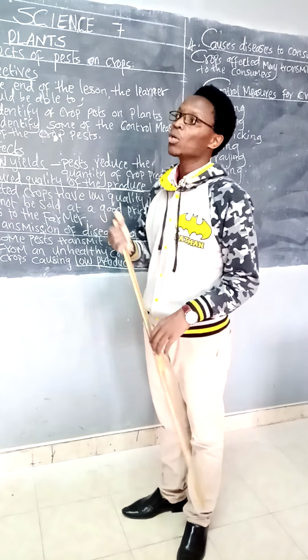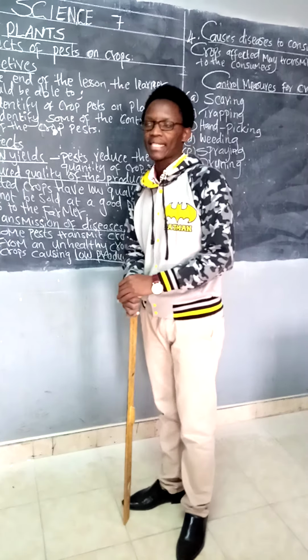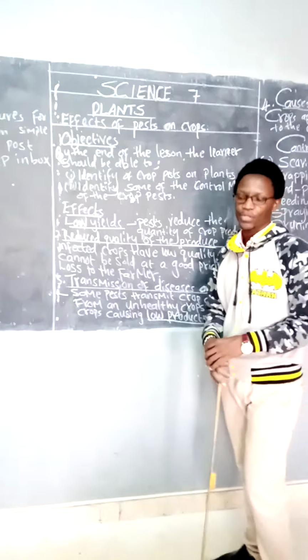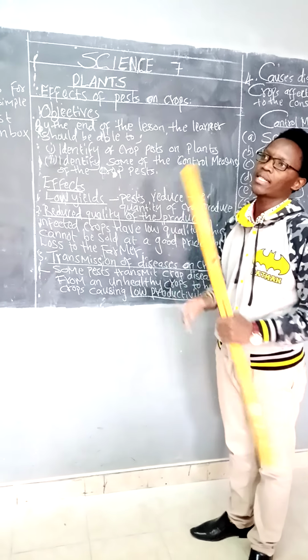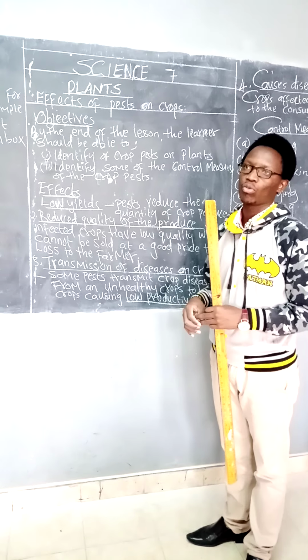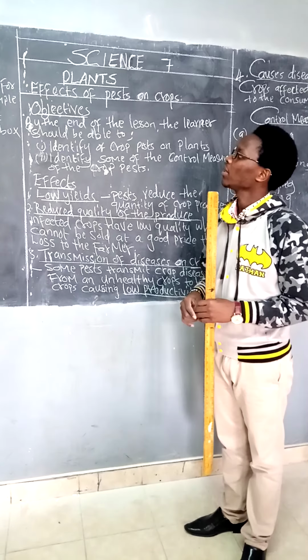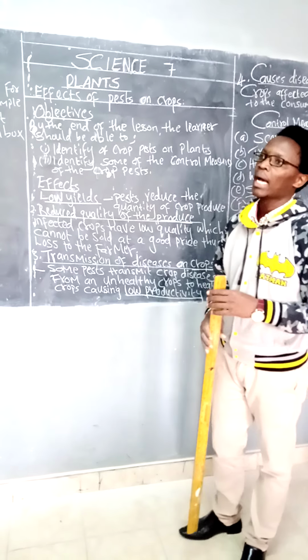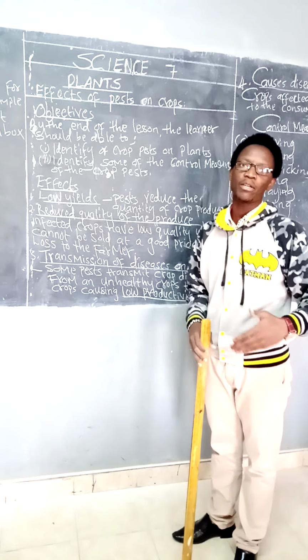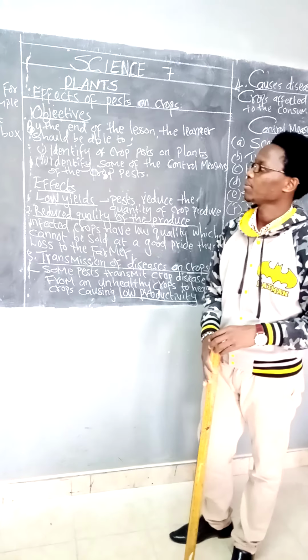So today we shall be looking at effects of pests on crops. Effects of pests on crops. What dangers do they cause on crops? The effects. So before we look at that, I would like us to have a look at the objective of the lesson. What is expected of you after this lesson?